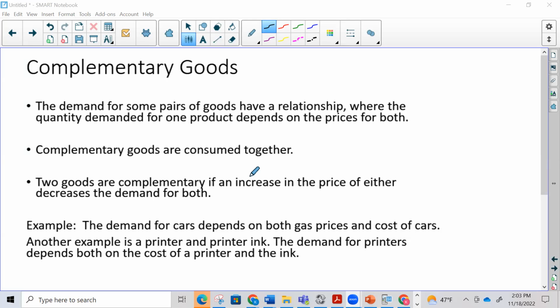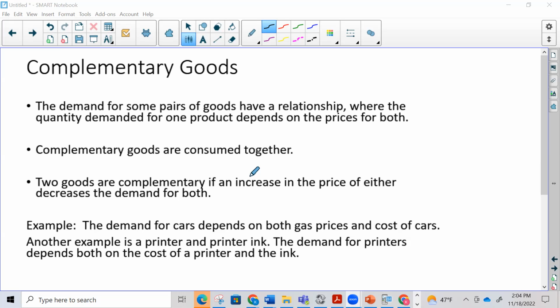Okay, so some examples. Cars. The demand for cars is going to depend on both gas prices and the cost of cars. If gas prices are really high, more people may take public transportation and not have as much need for cars. If the cost of cars is really high, then obviously the demand for cars is going to be down, and people may stay with their older cars and not upgrade at the current moment. So that's an example of a complementary good.